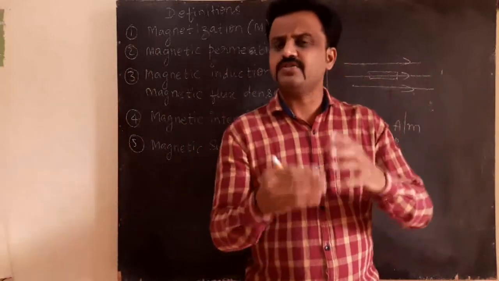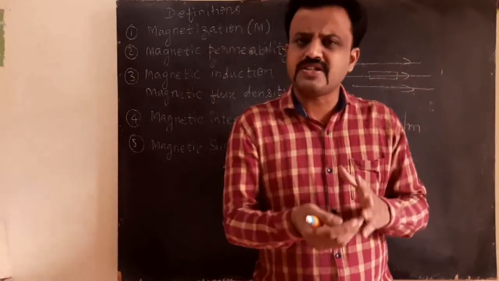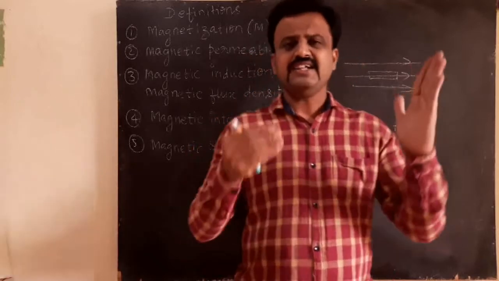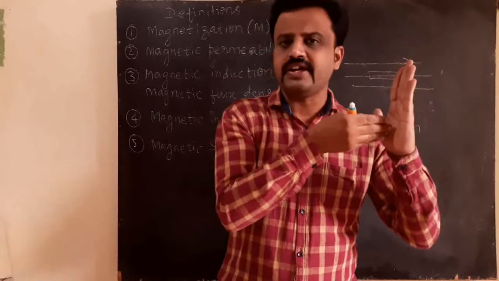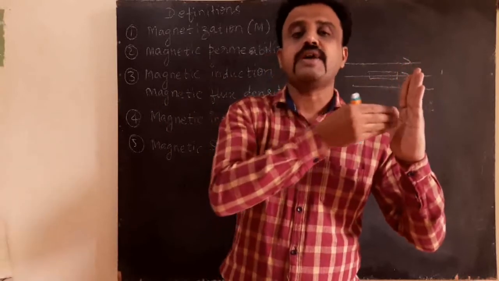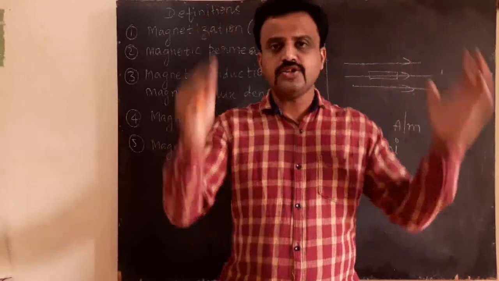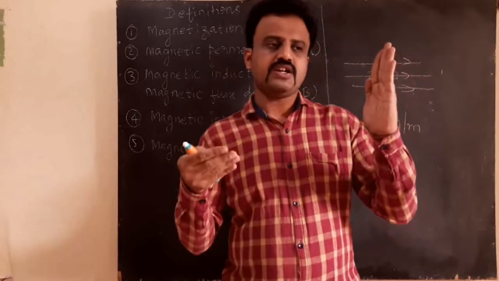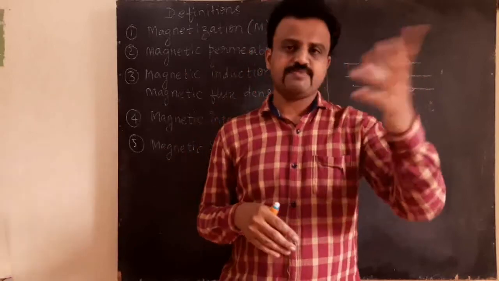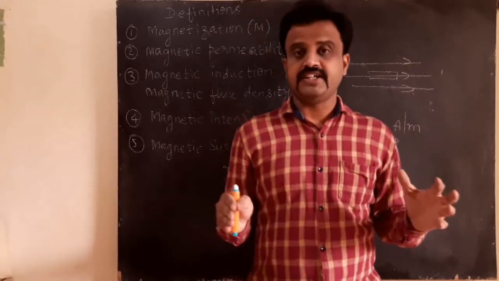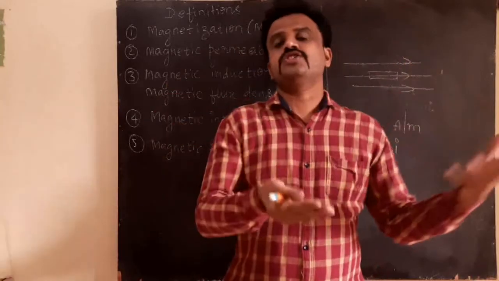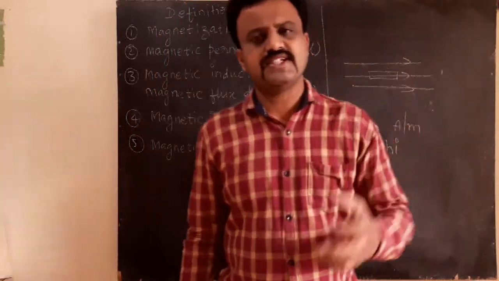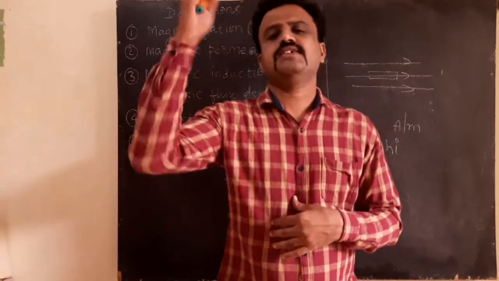Susceptibility is low and positive for a paramagnetic substance. Why is it low and positive? Because paramagnetic substances are called weak magnetic substances, and they are attracted in a very slow manner when they are brought into the magnetic field. In a non-uniform magnetic region, the paramagnetic substance moves from the weaker region to the stronger region very slowly. That is a paramagnetic substance. And susceptibility chi is very high and positive for the ferromagnetic substance. Ferromagnetic substances, for example, iron, cobalt and nickel.